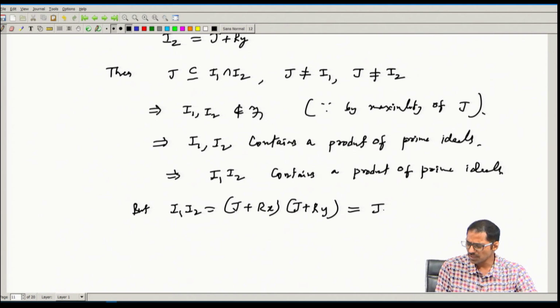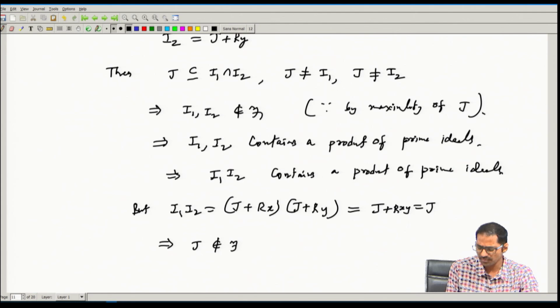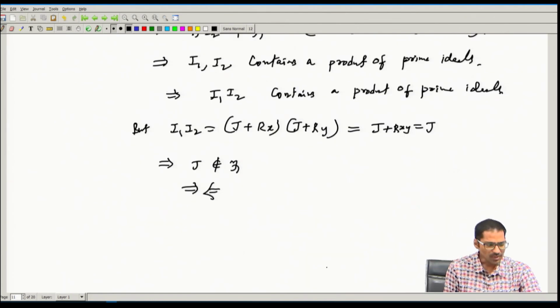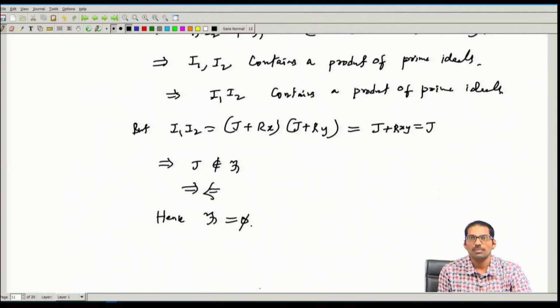So this is simply contained in J plus Rxy, but this is the same as J. That means that J does not belong to F, but this is a contradiction, right, because J belongs to F. Therefore, we got this contradiction because we assumed that F is a non-empty family, hence the family F must be an empty family. So that means that every ideal contains a product of prime ideals. This finishes the proof of the